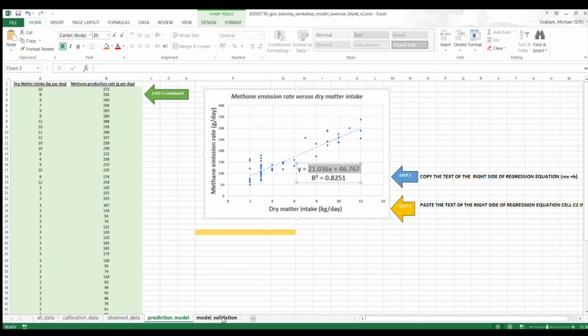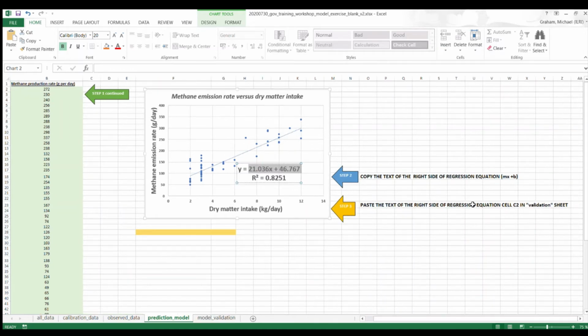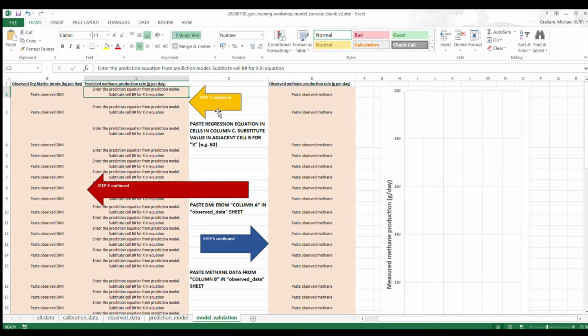Then the next step is to paste the text into the right side of the regression equation in column C in the model validation sheet. The model validation sheet is right here. If we go to the model validation sheet, we look at column C, at C2, and it says enter the prediction equation from the prediction model. Eventually we want to substitute the cell number in column B for X in our equation. So in this case, we'll delete this, and we'll type an equal sign to set up our cell equation. And then we're going to paste what we just copied from the regression equation.